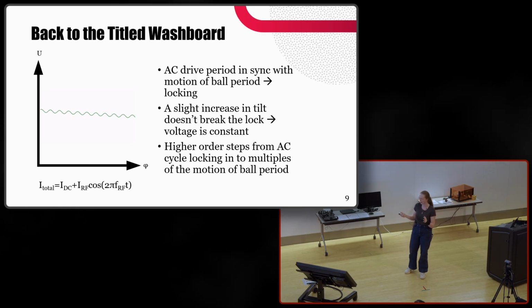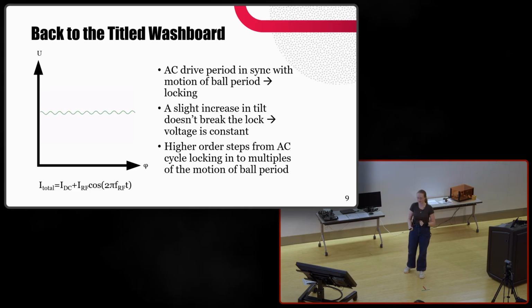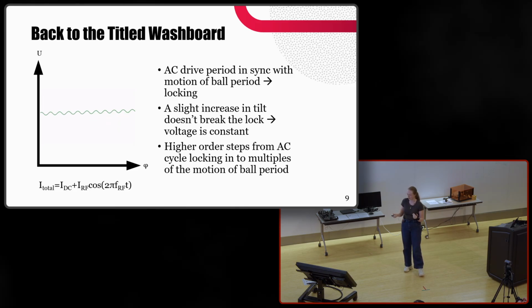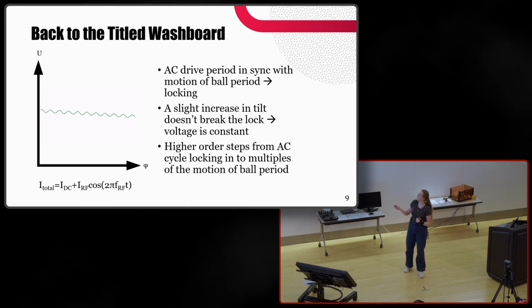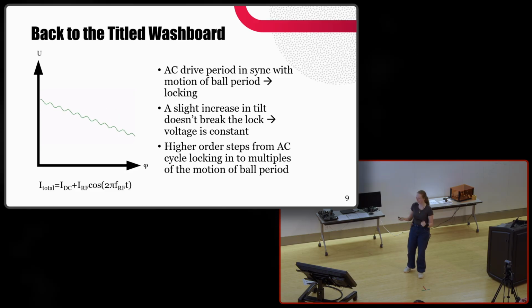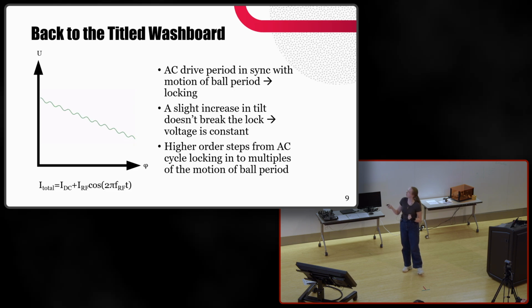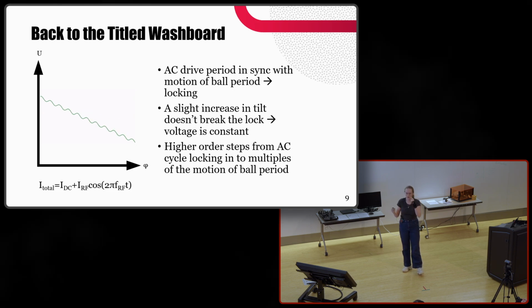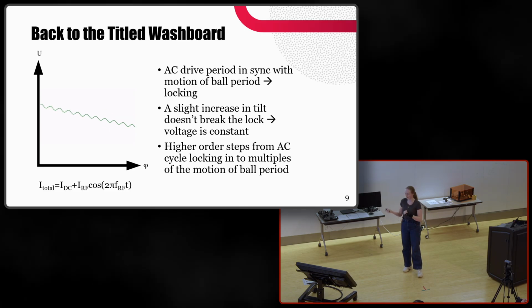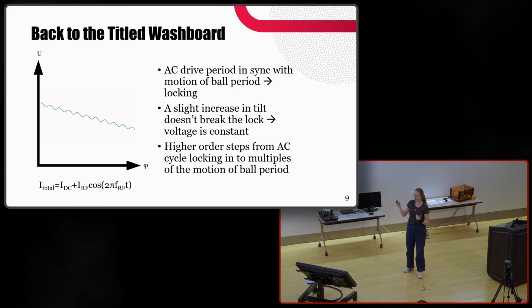So now looking back to our tilted washboard, let's see how this works to observe these Shapiro steps behavior. As I mentioned, our microwaves add an AC drive, which then will cause a time varying tilt of that potential. And when that tilt frequency matches the period of motion of the ball in the well, it's able to retrap it, leading to a constant voltage despite a higher current.